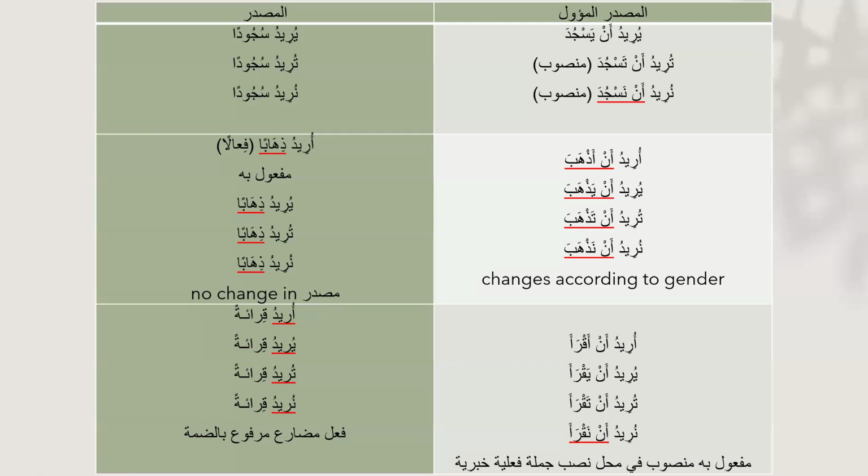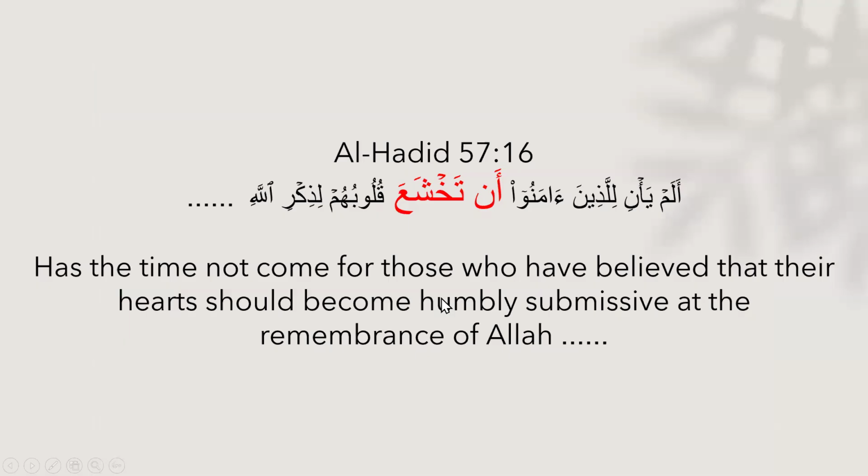We also know that khabar can be a mufrad, it can be a jumla. So here it is jumla fi'liyya khabariyya. And again, here you see how we change this structure, this clause, into its masdar mawal, that is our implied masdar. Let's see the example now from Al Hadid.